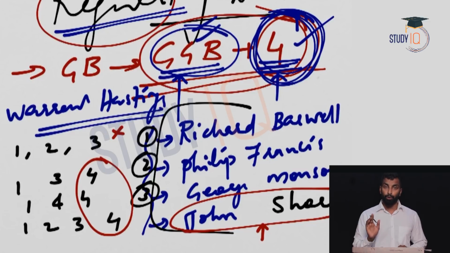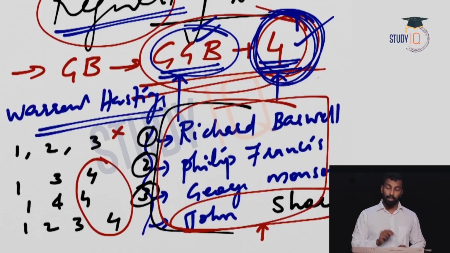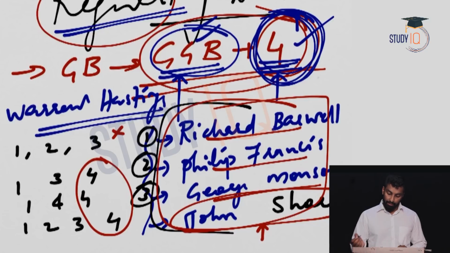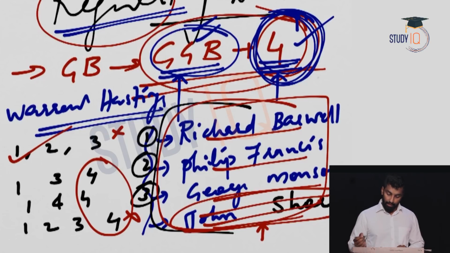Otherwise you should know the 4 members correctly. There is no other way you can mark this answer. Richard Barwell, Philip Francis, George Monson and John Clavering, not John Shore. Then you will get the correct answer. Okay, so the answer for this question is 1, 2, 3 and not 1, 2, 3, 4, because it is not John Shore, it is John Clavering. So these are the first 4 members, right?